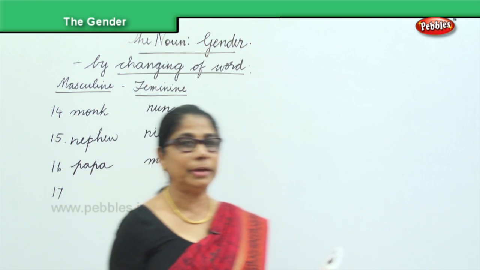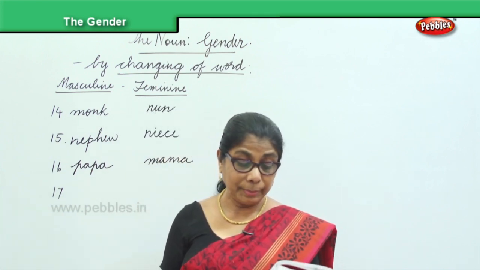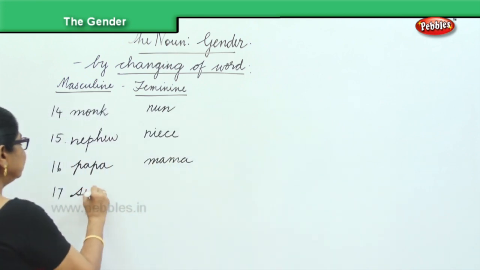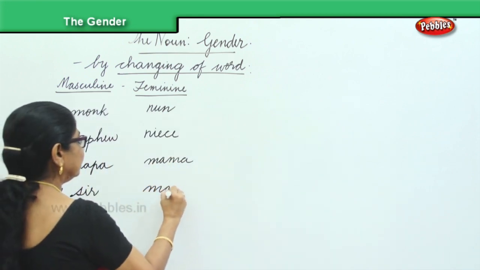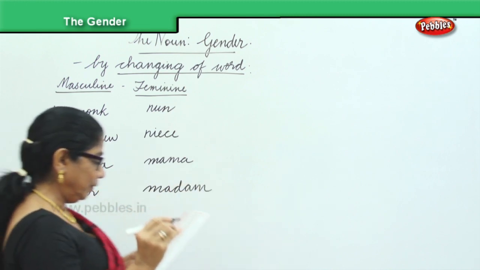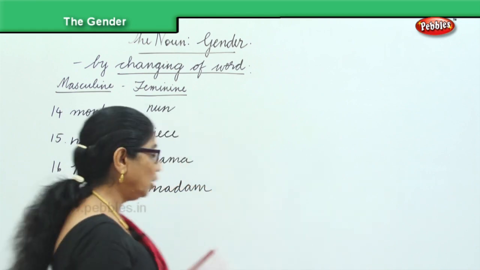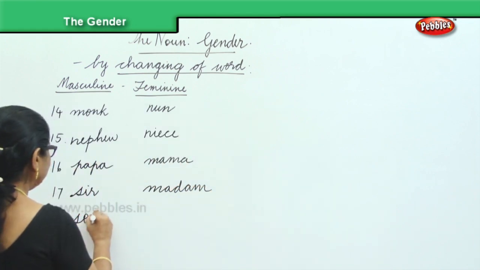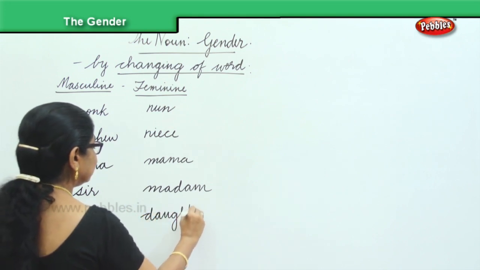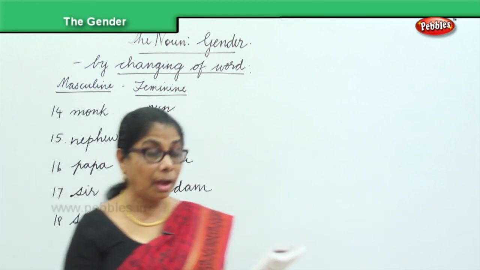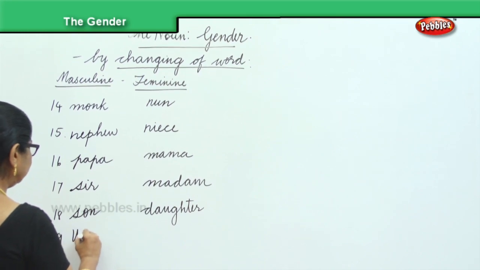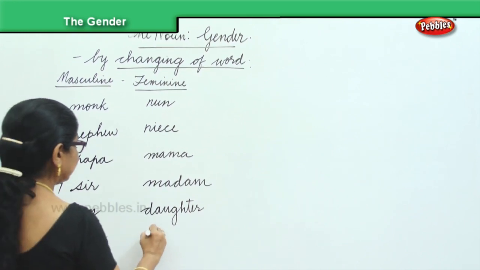Complete change to form the feminine. Sir, madam. Then finally we have son, daughter. Very good. Uncle, aunt.